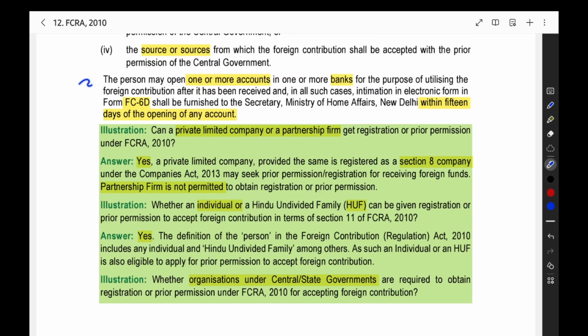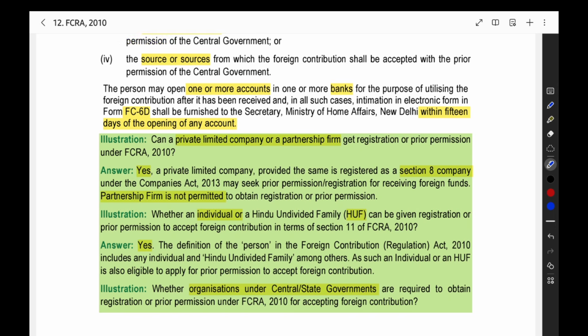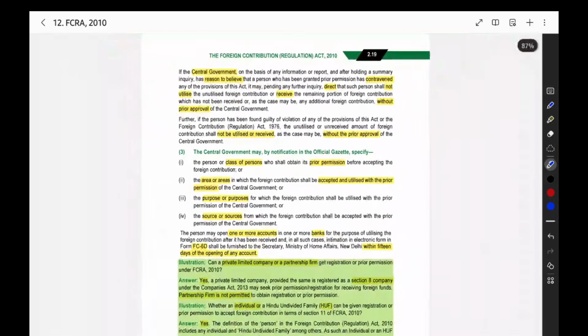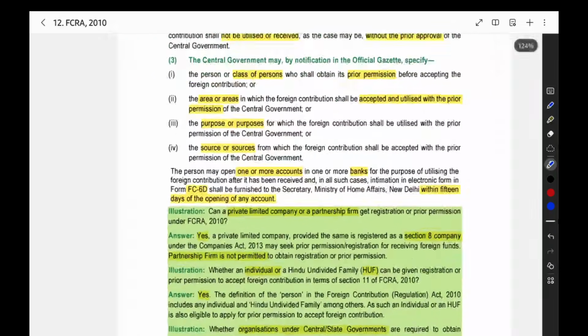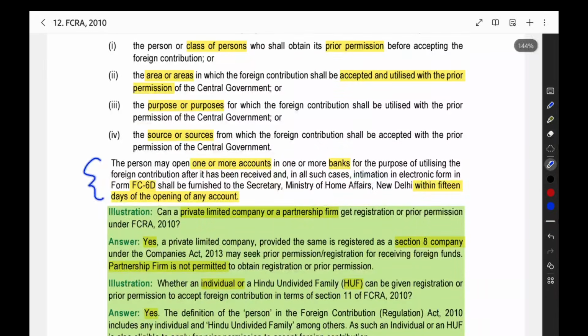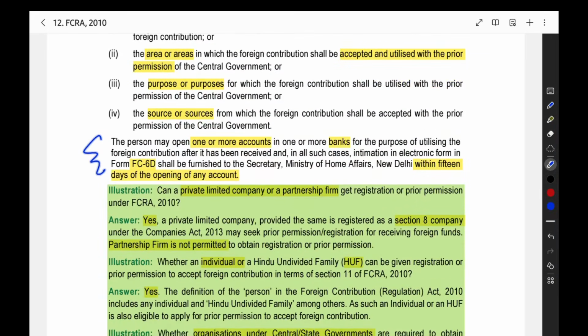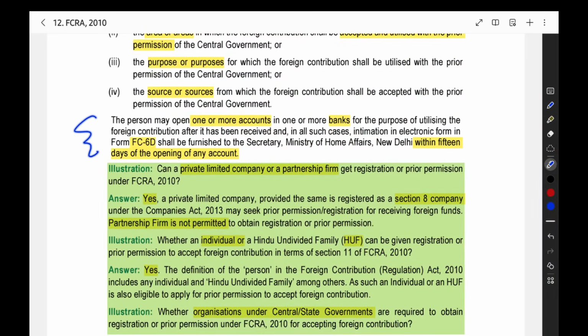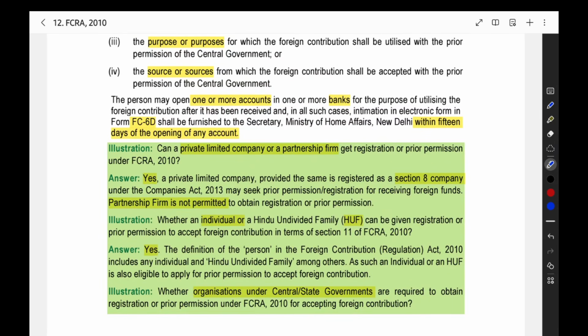This point may be important. They may ask you in an MCQ. This is a point which is hidden, not plainly available. When you see the rest, everyone will notice, but this only some people will note. Many have the chance that they may leave this point and go. But from this they may ask you one question: you have to give the intimation to the central government within 15 days of opening the account.